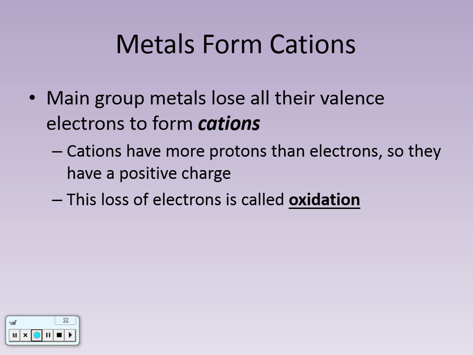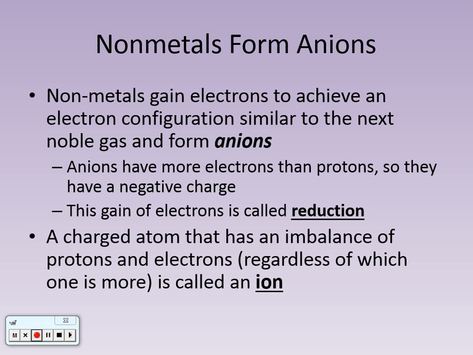Non-metals are basically going to do the opposite of this. Non-metals form anions, not anions. Non-metals gain electrons in order to achieve an electron configuration similar to the next noble gas, 8 valence electrons.